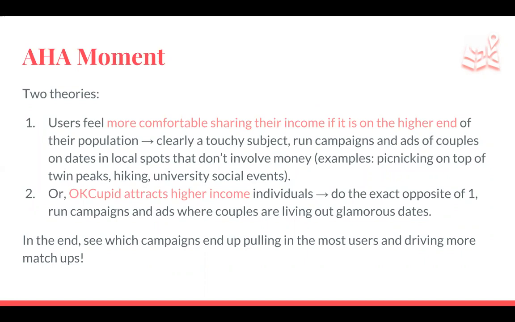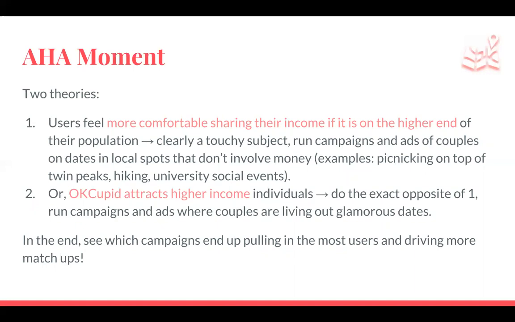The Bay Area has a lot of good options such as hiking, picnicking, and, like Alan mentioned previously, university social events, like targeting women. Or OkCupid, for some reason, is attracting individuals with a higher income. So we could do the exact opposite, where we could run campaigns where couples are living out glamorous dates and lifestyles. And at the end, you could figure out which campaigns end up pulling in the most users and driving more matchups.